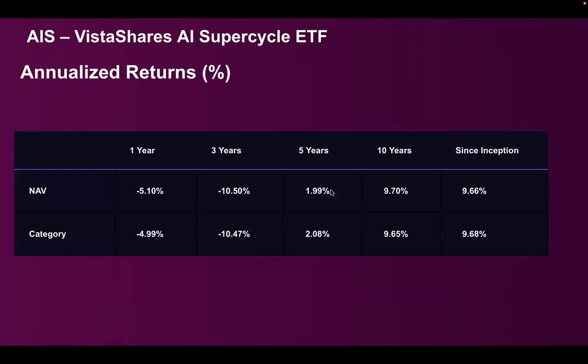Annualized returns are negative: -5, -10, 1.9, -4.9. So the returns are not great from a 1 to 3 year point of view, whereas in 10 years, the numbers look reasonably better.